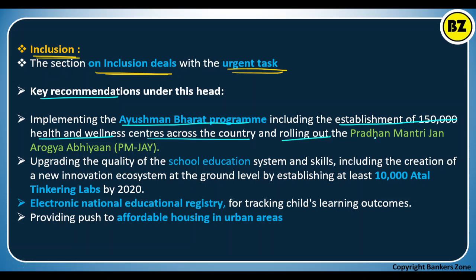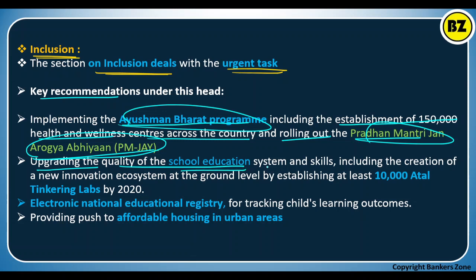Okay, rolling out the Pradhan Mantri Jan Arogya Abhiyan. So what they have recommended, again, implement the Ayushman Bharat program and Pradhan Mantri Jan Arogya Abhiyan, upgrading the quality of school education, the school education system and the skills, including the creation of a new innovation ecosystem at the ground level by establishing at least 10,000 Atal Tinkering Labs. Okay, so it is a good recommendation. We have just discussed previously about the Atal Innovation Centers.